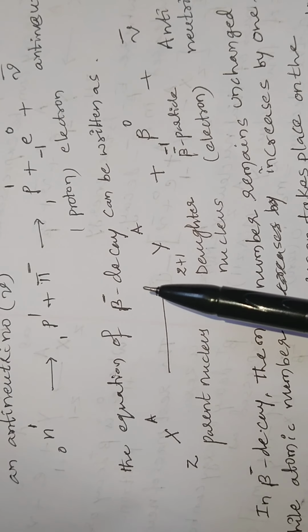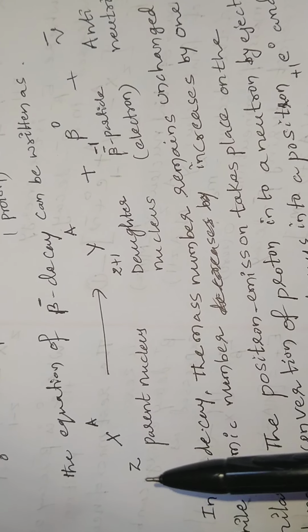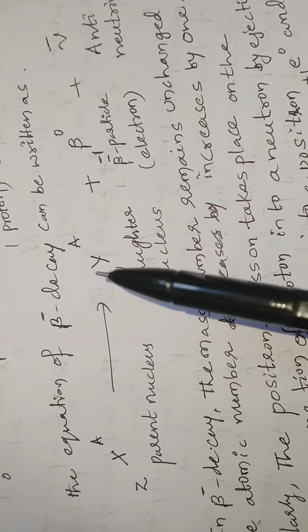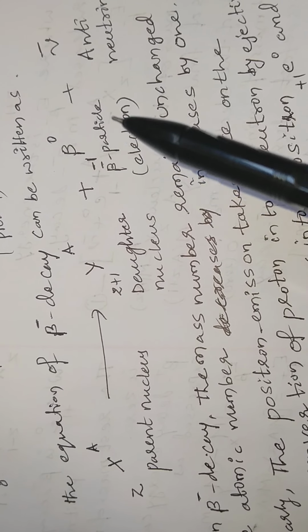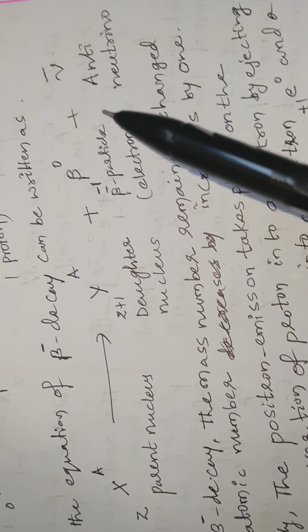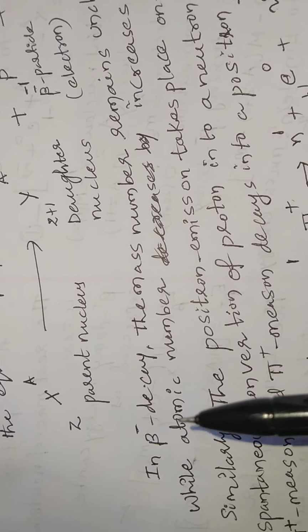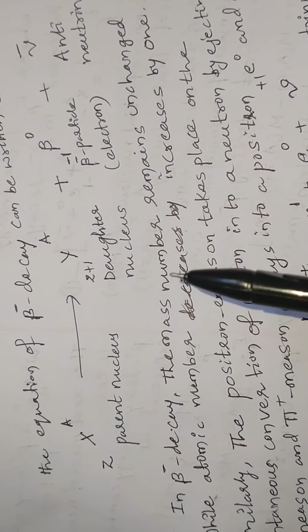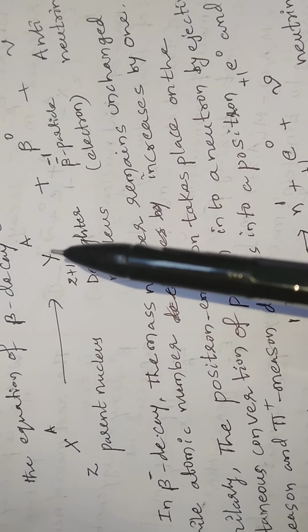So the equation of beta minus decay can be written as: the parent nucleus X with atomic number Z and mass number A gives the daughter nucleus Y with atomic number Z plus 1 and mass number A, plus a beta particle, that is an electron with charge minus 1, plus an antineutrino. So in beta minus decay, the mass number remains unchanged while the atomic number increases by 1.